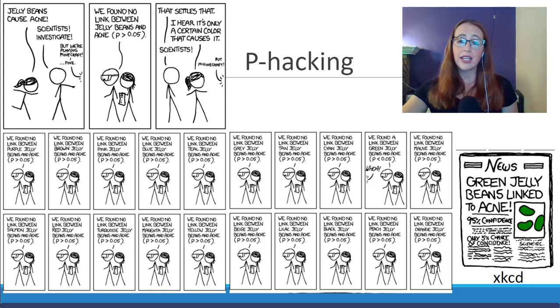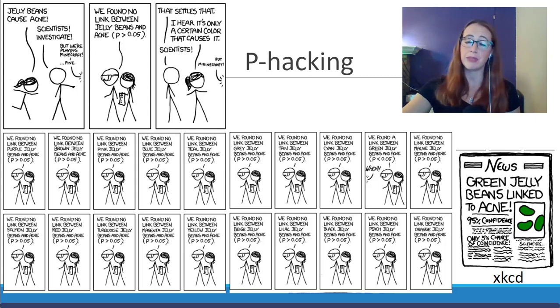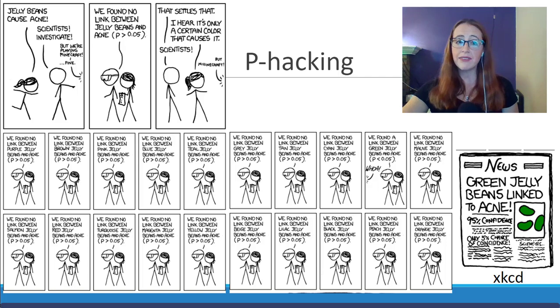Yet, if our p is 0.05, that means that if we test 20 different items, we actually would expect that one would be significant by chance alone. Or, if you prefer, for easier math, if we test 100 relationships, we would expect 5 to be due to chance alone. Given that it's pretty unlikely that green jelly beans will actually cause acne, but rather that the limitations of our test threw up that one by coincidence.